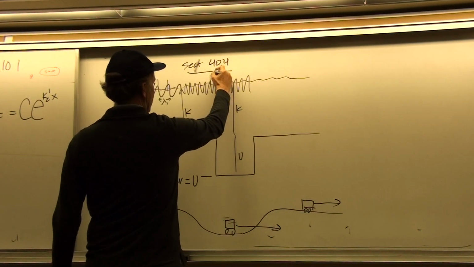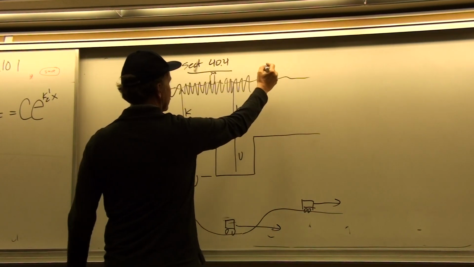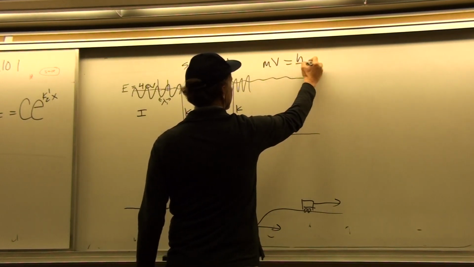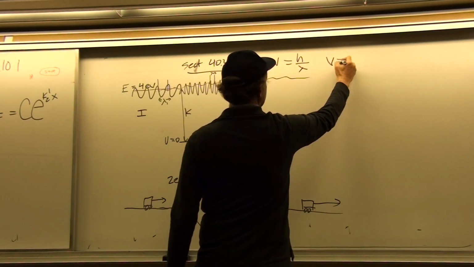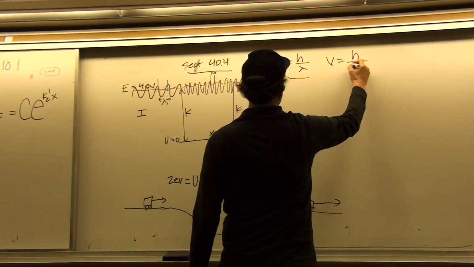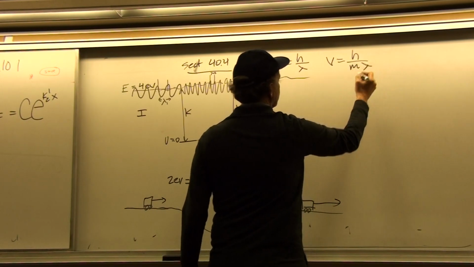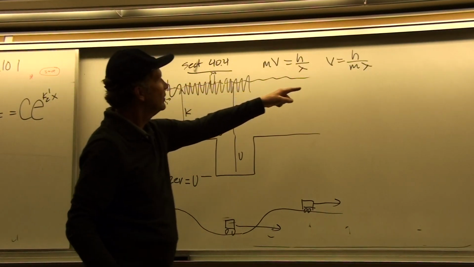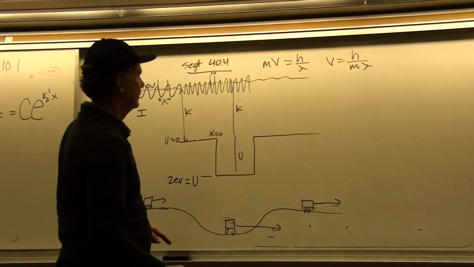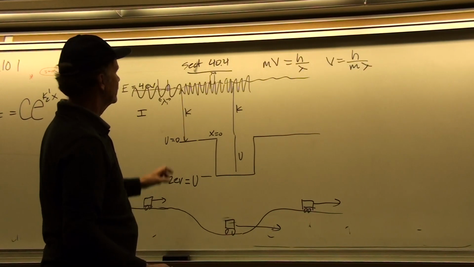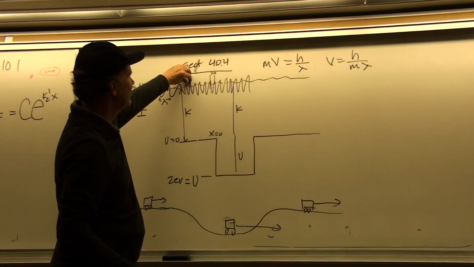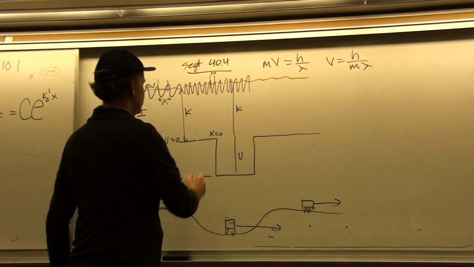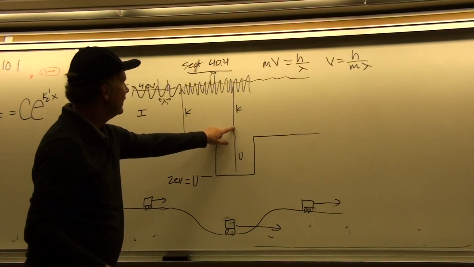And a faster particle means a smaller wavelength, because the momentum, mass times velocity, remember, is h over lambda. So the velocity is equal to h over m lambda. So with a higher velocity, we have a shorter wavelength. Okay? Because here, we're going to be dividing by a smaller number. So that gives rise to a larger velocity in region 2.